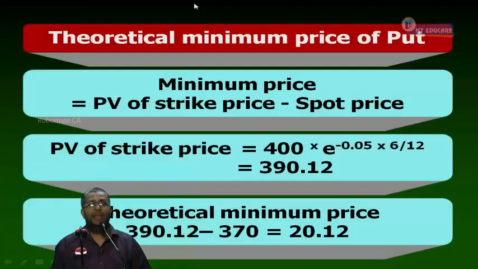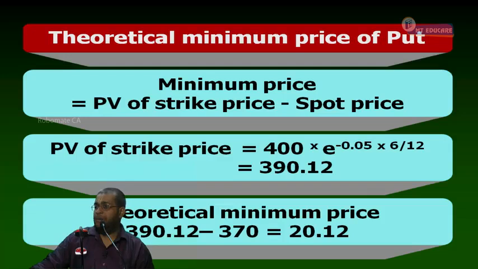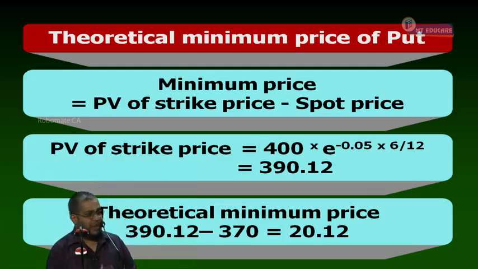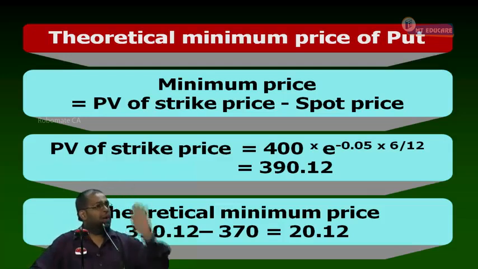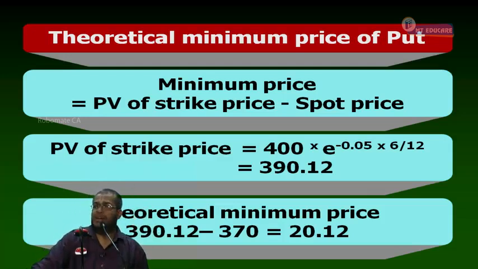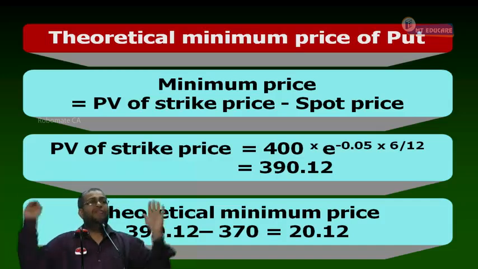Tell me, what is the theoretical minimum value? 20.12. How much rupees is available? 10 rupees. The difference we got is one. So the arbitrage profit present value is 10.12. Everybody respond, yes or no? Tell me, what is the formula for the theoretical minimum price of a put option? Present value of strike price minus spot price. Very simple.